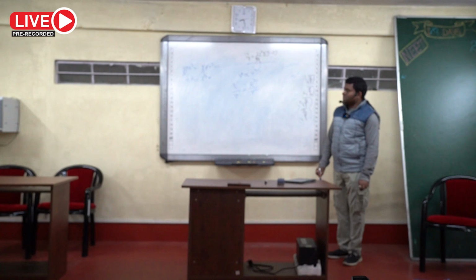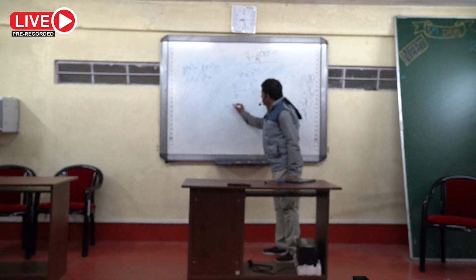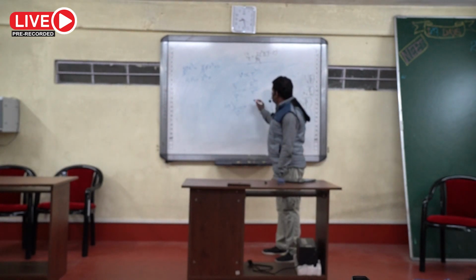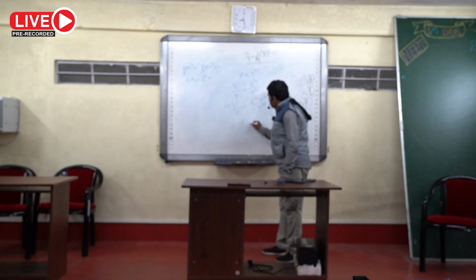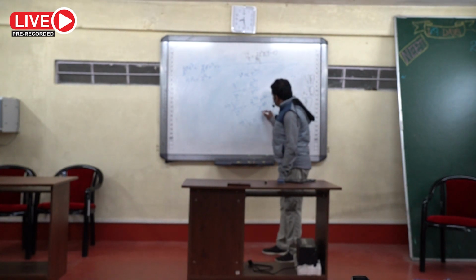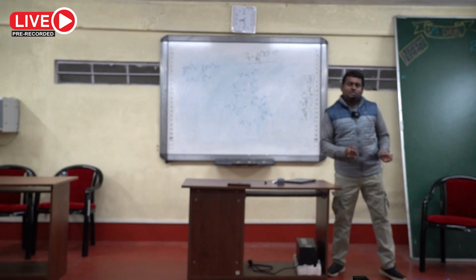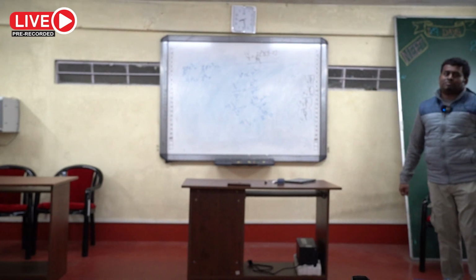Then capital R square means 2 to the power 2/3 small r square, by small r square. So V will be 2 to the power 2/3 small v. So for the bigger drop, the velocity will be 2 to the power 2/3 into velocity of the smaller drop.